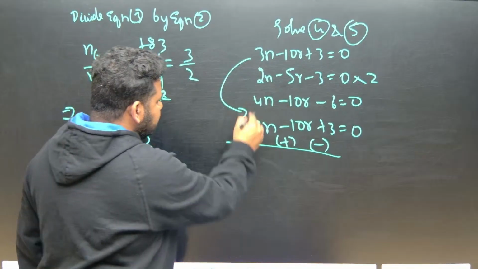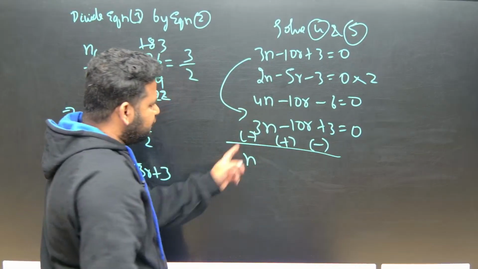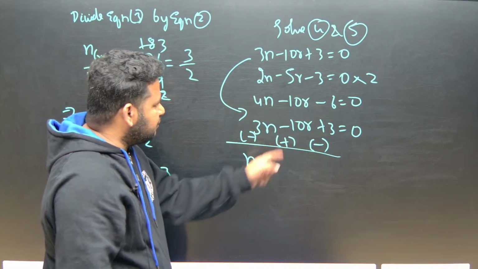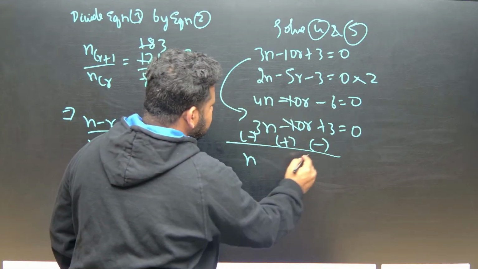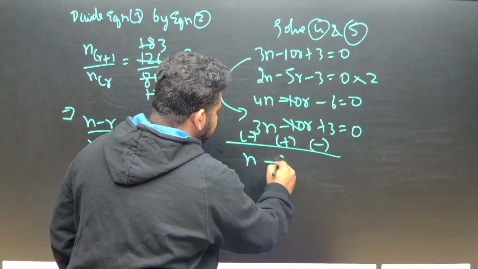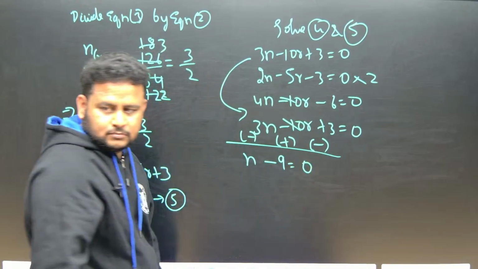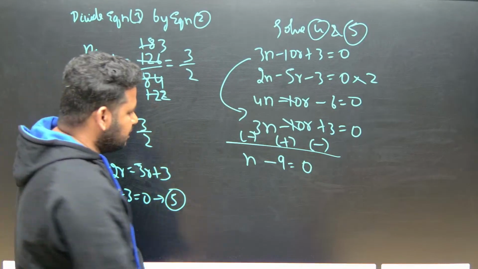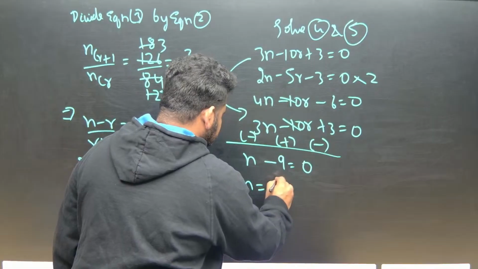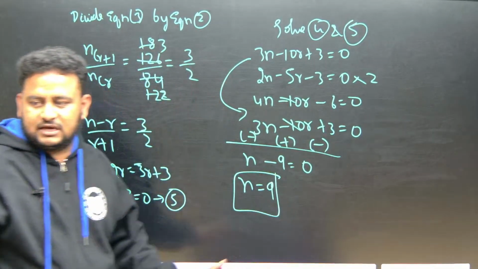Opposite signs, so 4n minus 3n is n. The r terms cancel. So this will become n minus 9 is equal to 0. n is equal to 9. So n is equal to 9 is the final answer.